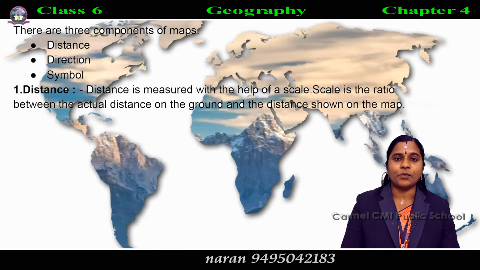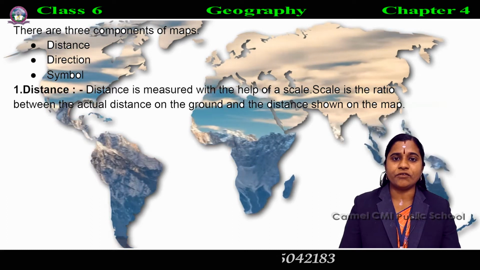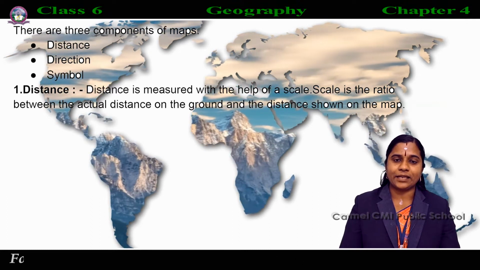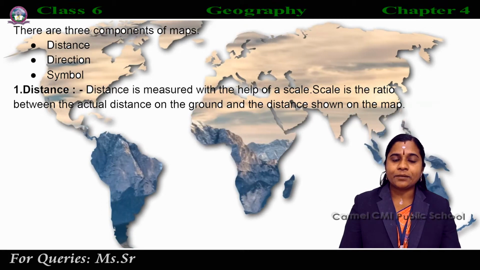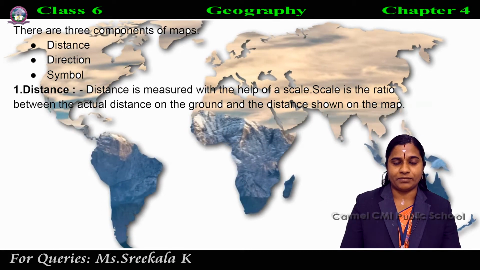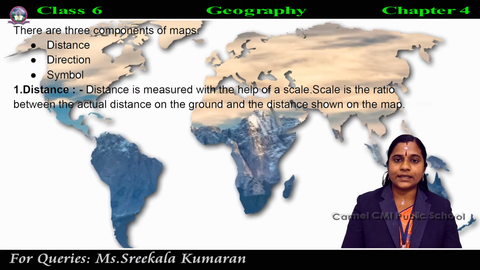Next is the components of a map. Components means elements. Which are the major elements of a map? There are mainly three components of a map. How many components are there?